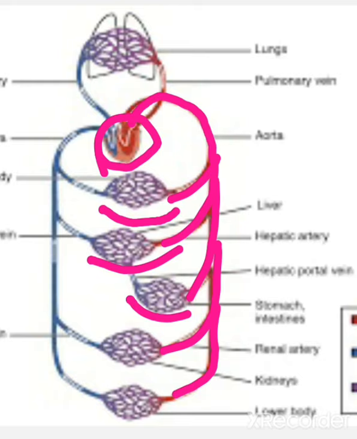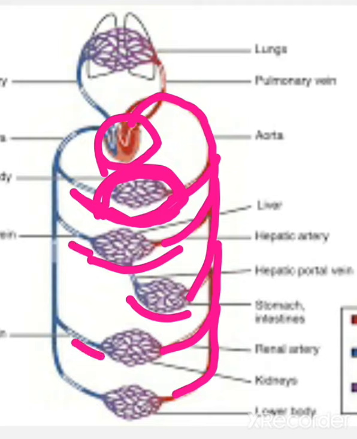Further, these capillaries unite to form small veins. This is another small vein. This is another small vein. These small veins unite to form a large vein. Small veins unite to form large veins and finally reach the heart.